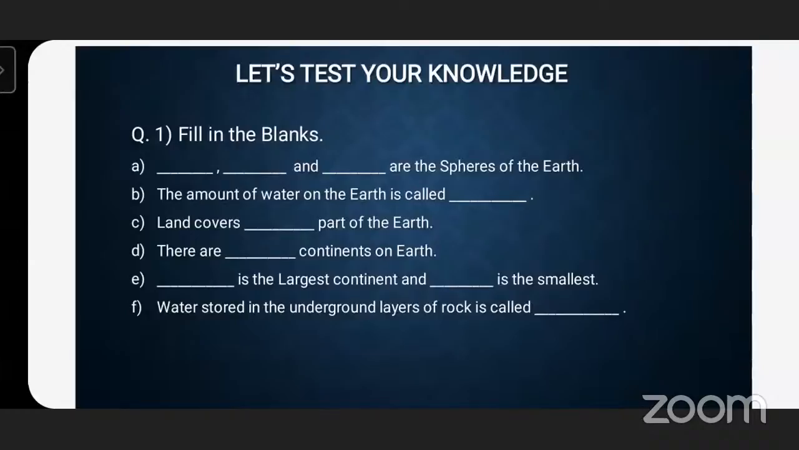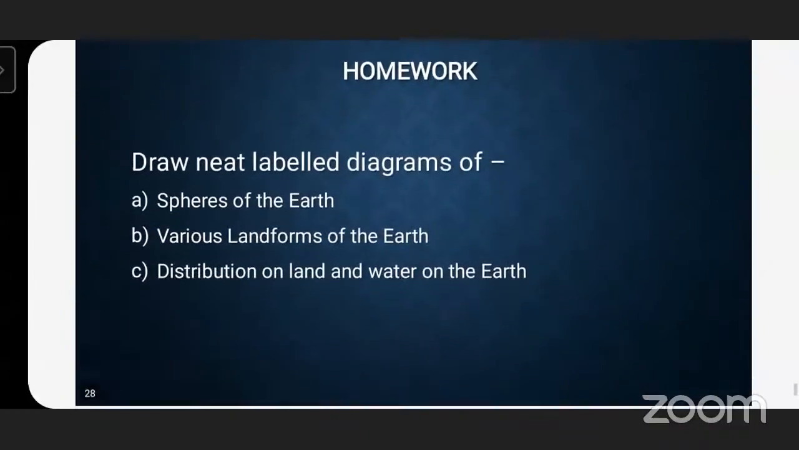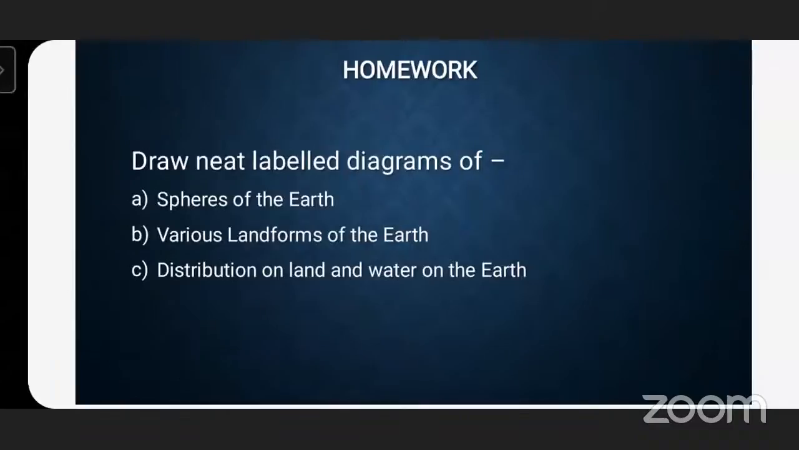Yes, and atmosphere we are going to study in the next class. So, have you any problem? No. This is your homework. You have to draw the diagram of spheres of the earth, then various landforms of the earth, and distribution of water on land, and on the diagrams you have to draw. Okay, you have to do the proper diagram and you have to label it properly.